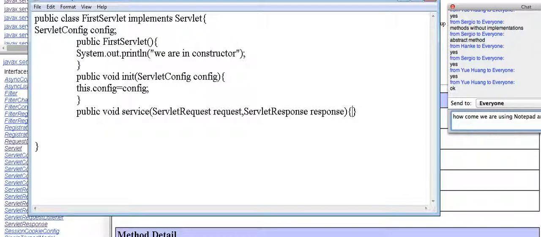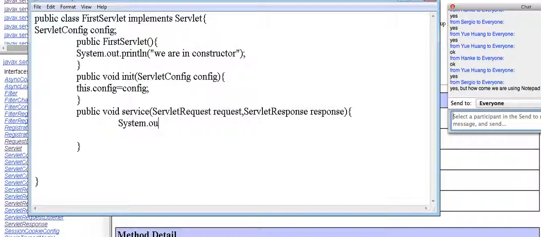Are you able to understand? Now it's an abstract method which I'm overriding. Just see what I'm trying to do. We are in the service method, that's why System.out.println("we are in service method").